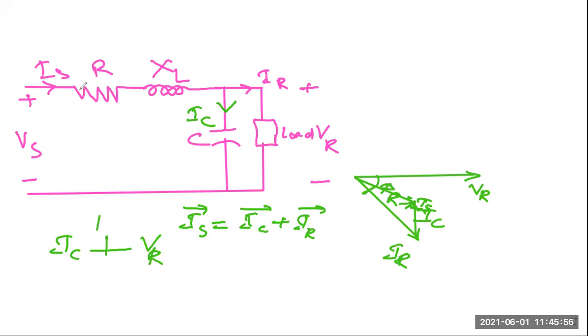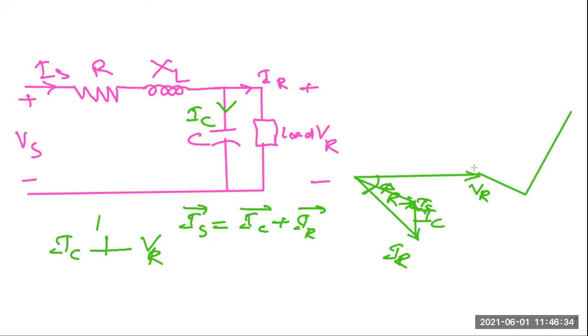So there will be two drops. One is IS into R, another will be IS into XL. Now what we'll do? IS into R, this drop will be parallel with IS. Yes or no? Yes, sir. This is your IS vector. So IS into R will be this, in the same direction. And IS into XL will be perpendicular with respect to IS into R, correct. So we'll draw a perpendicular with respect to this one.